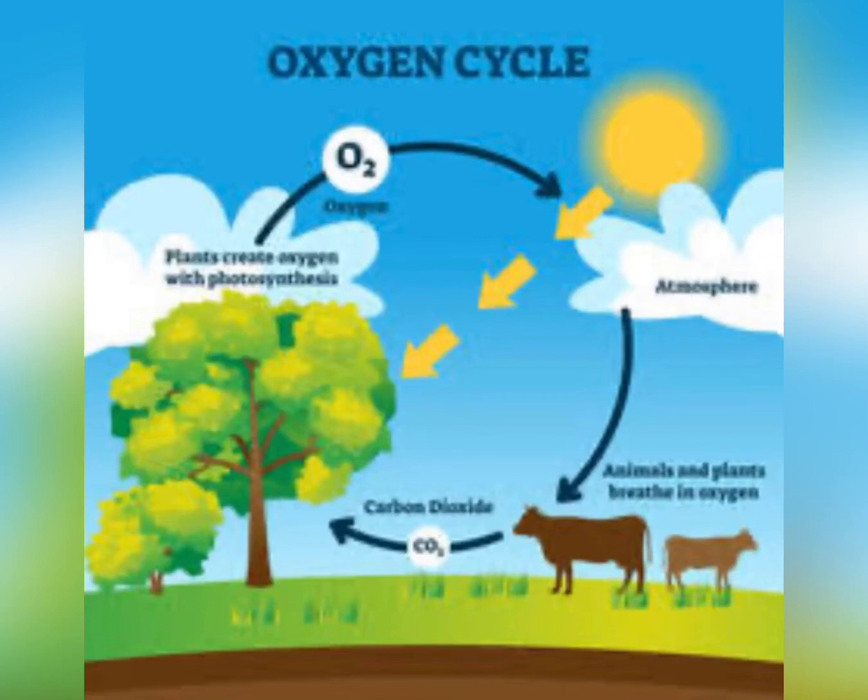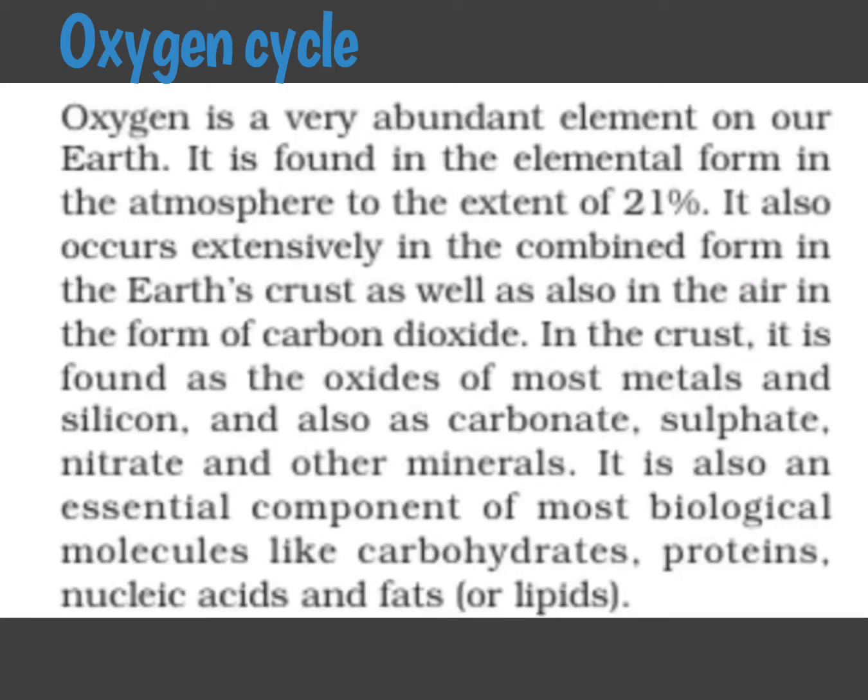So this way oxygen is used through these three processes from the atmosphere. And there is only one process through which this oxygen is returned in the atmosphere, that is the process of photosynthesis, which is done by the plants. During photosynthesis, plants release oxygen to the atmosphere, and this way the oxygen cycle is maintained. Now let us see oxygen cycle in detail.